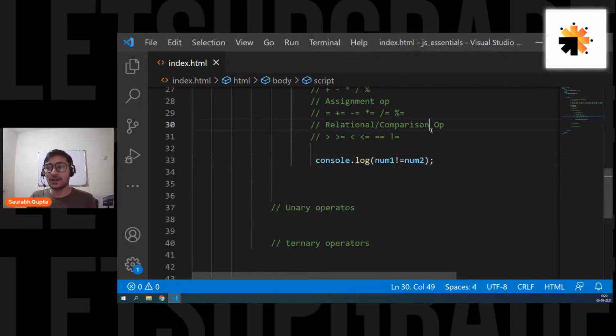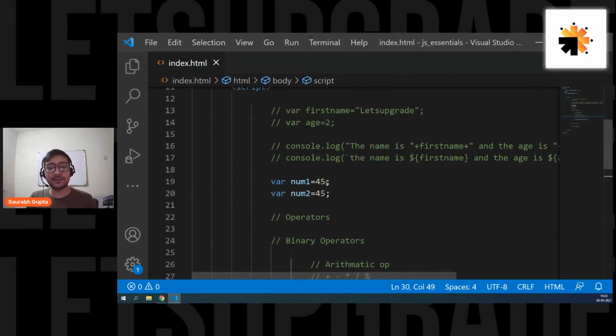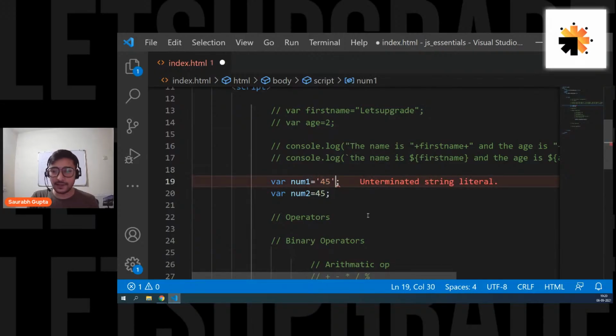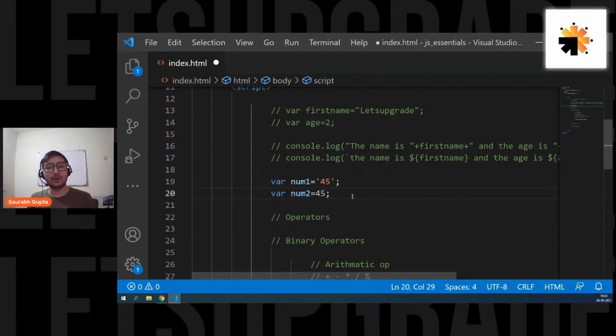Let's see, guys. So now let me do this. Everyone, please focus. Let's say my num1's value is 45, but it's a string. And my num2's value is 45, but it's a number. So they look the same. But the difference is this is an actual number and this is not a number. It just looks like a number, but it's not a number. Is that clear?